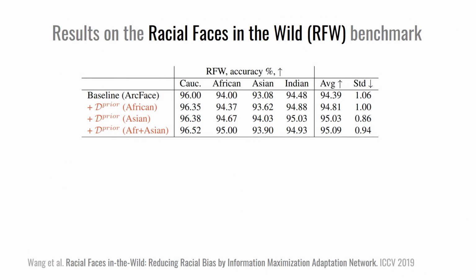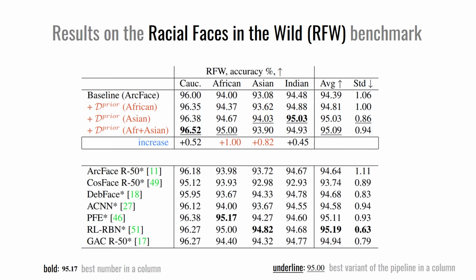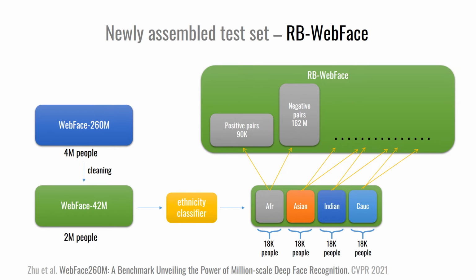We demonstrate the effectiveness of our pre-training technique on a standard RFW dataset. The highest quality increase is observed when all available prior data is used. Accordingly, the baseline with our enhancement performs on par with other fairness-concerned state-of-the-art methods. Our dataset features 6 times larger number of people than RFW and is free of potential selection bias.